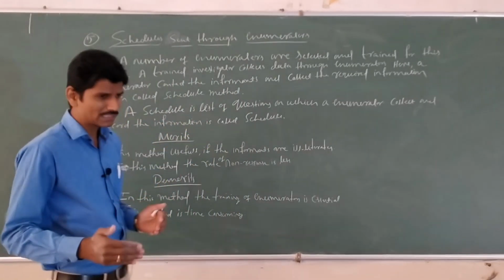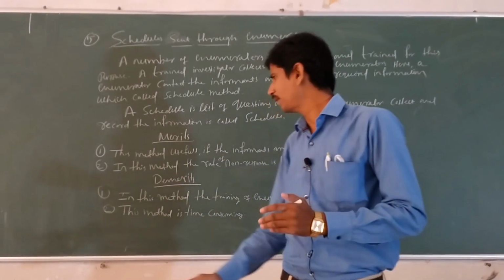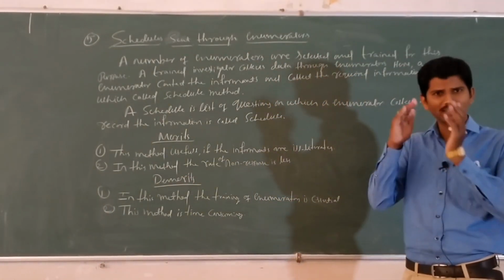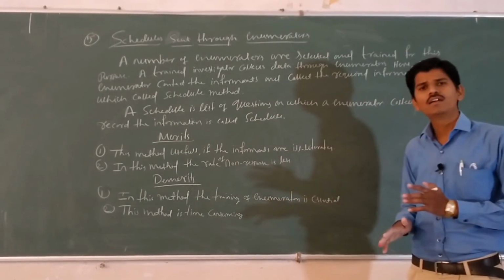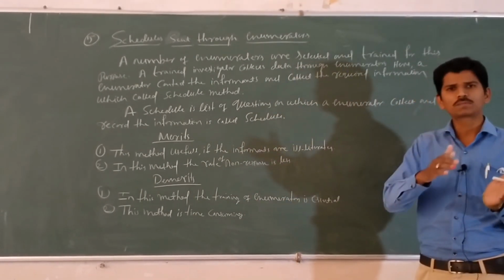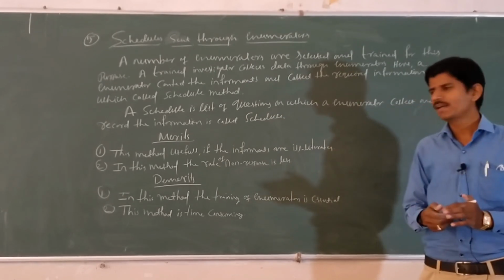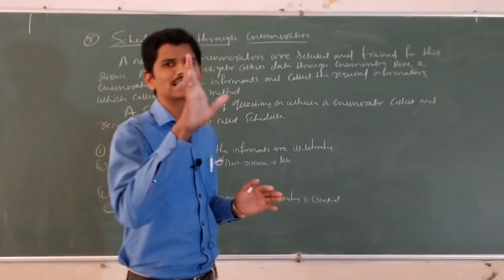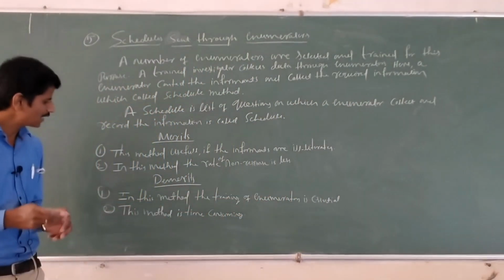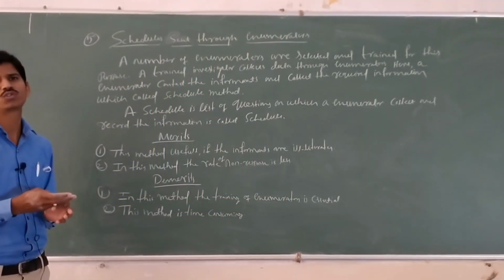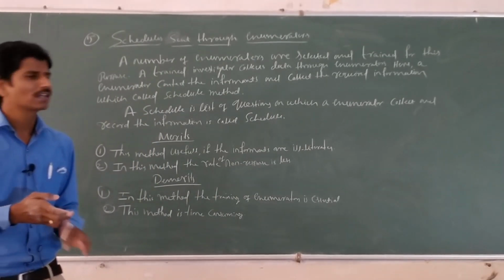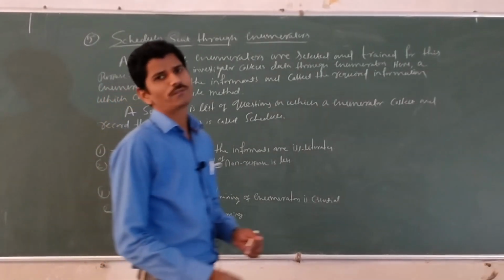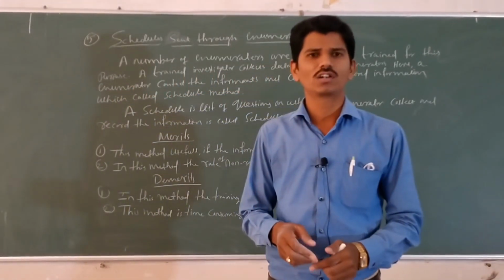Okay, then merits. The first merit is that this method is useful if the informants are illiterate. In this method, the rate of non-response is very less. The next, drawbacks. The first drawback is that in this method, the training of enumerators is very essential. The last drawback is that this method is time consuming. Okay, that completes the methods of collection of primary data.